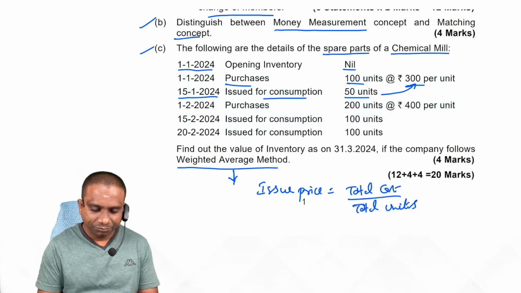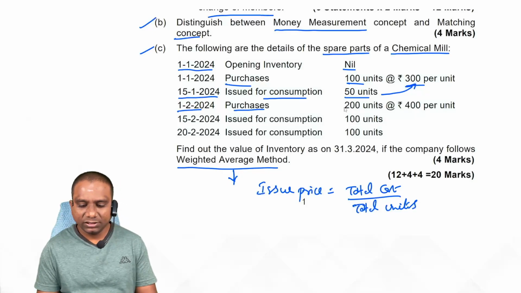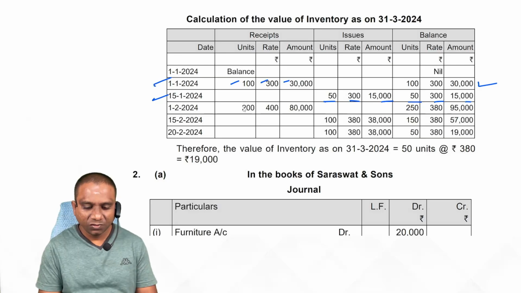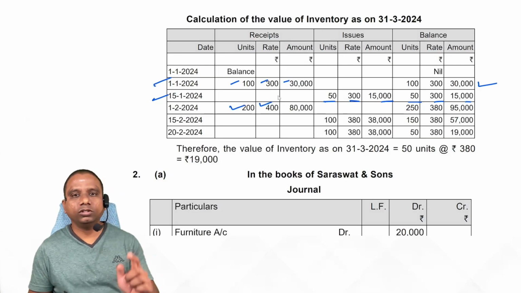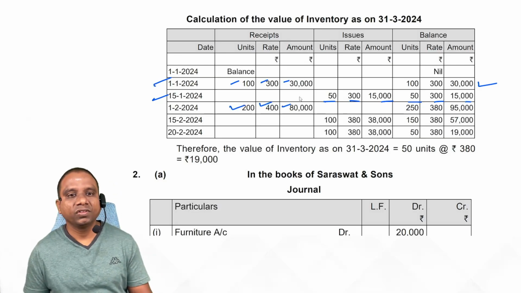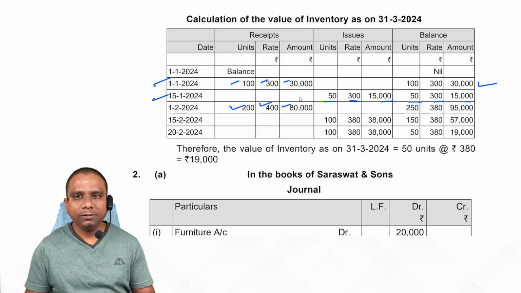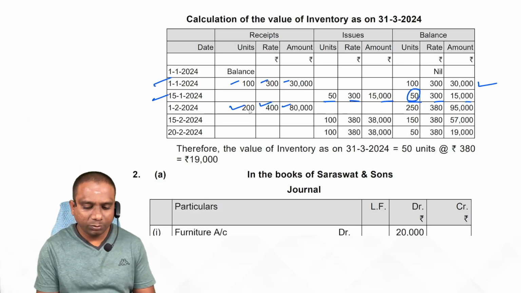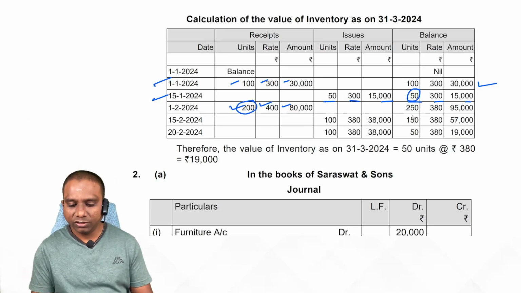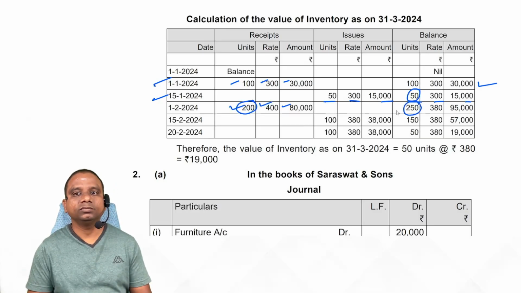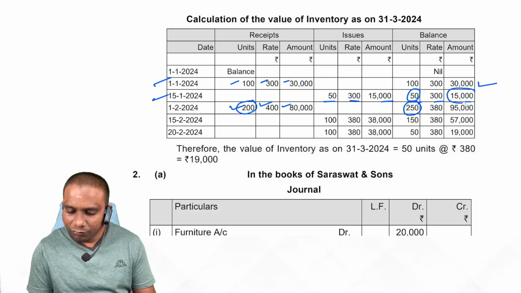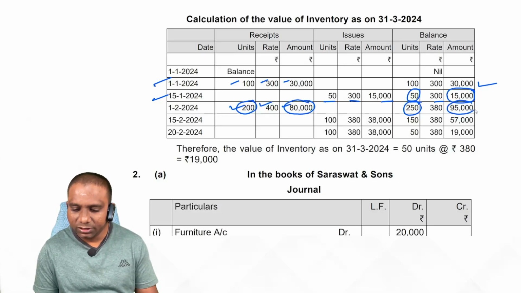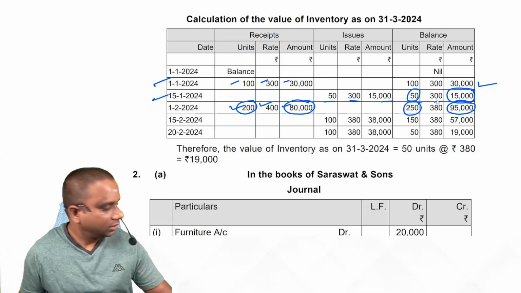So 15/1 should balance. Is it clear, students? Next one. 1/2/2024 purchases 200 units at 400 per unit. So this is the receipts column now. 200 units at 400 price, total 80,000. So here be careful when you are writing the balance amount. Earlier we have 50 units, now we purchased 200, total 250 units. Earlier amount 15,000, now 80,000, total 95,000. Write down like this.